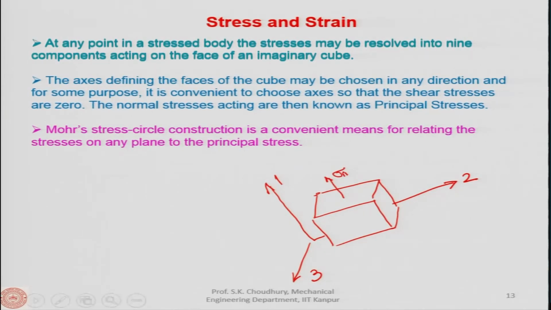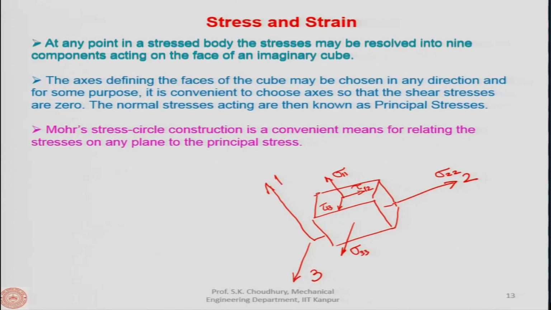So, here it will be sigma 1 1, 2 2 normal and the 3 3. Okay. Then we will have the shear, one like this will be tau 1 2. Then it will be like this, then this is the tau 1 3, 1 towards 3.